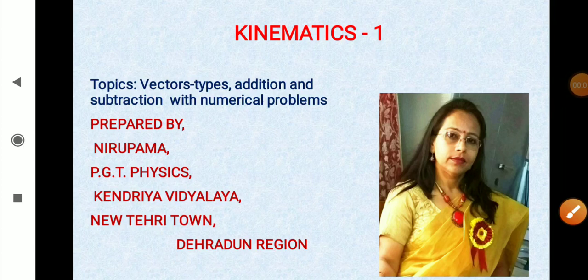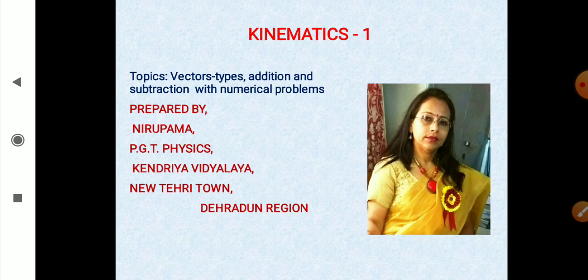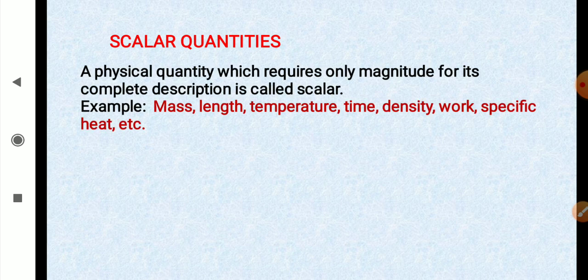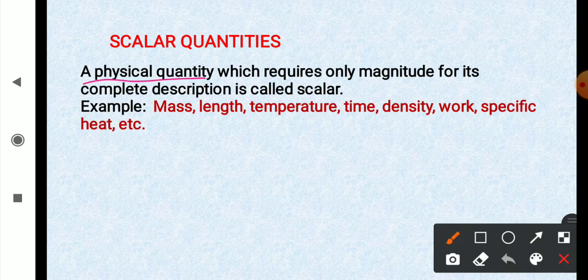Dear students, in this video on kinematics, we will study vectors, their different types, addition, subtraction, and a numerical problem. So let us begin with scalar quantities. Let's see what scalar quantities are. A physical quantity which requires only magnitude for its complete description is called a scalar quantity. Means any physical quantity which requires only magnitude.